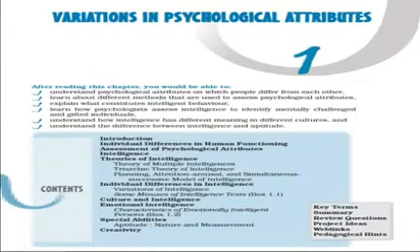First, let us understand the words variations and attributes separately. Variations, as we have studied it in class 11th as well. Variations basically means something which varies from situation to situation, which changes. So it is basically a change. And attributes in the simplest terms means features. So basically variations in psychological attributes means changes in a person's behavior.